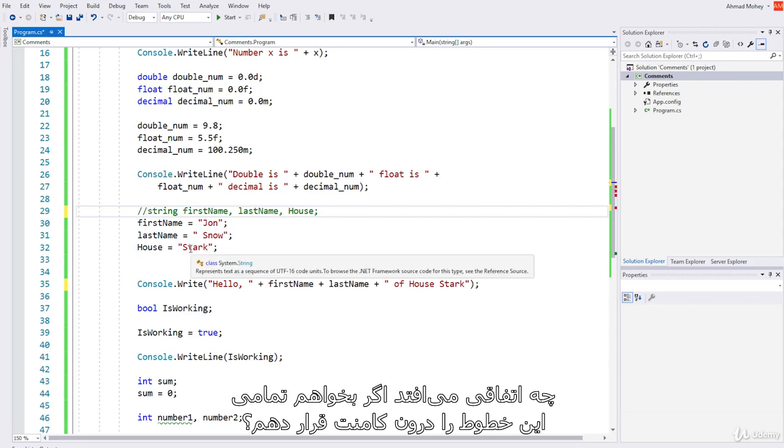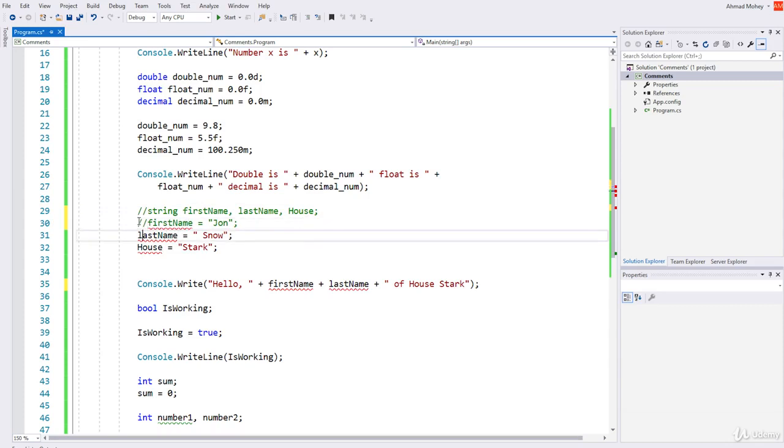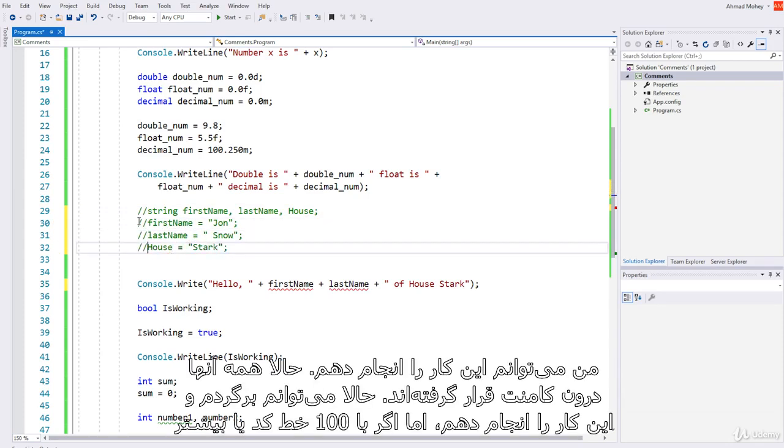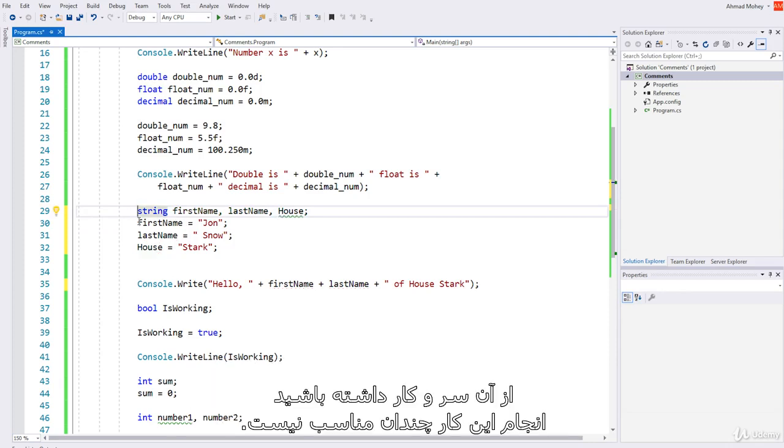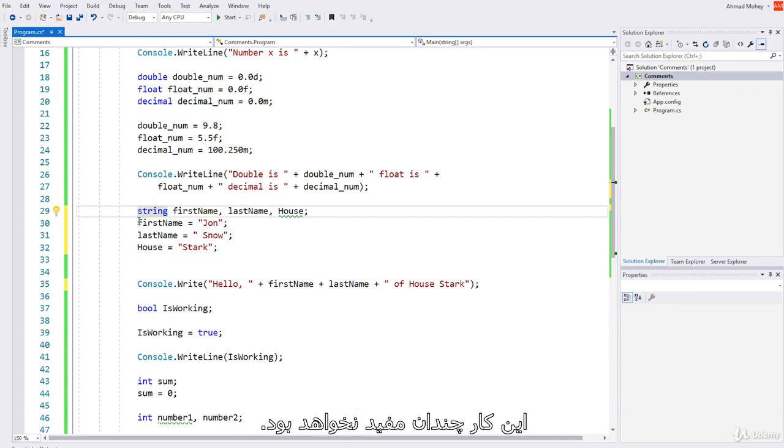So what if I wanted to comment all of these lines in here? I can come here and do this. Now they are all commented, and I can go back and do this. But that's not very practical if you have, for example, 100 lines or even more. It will not be very helpful.